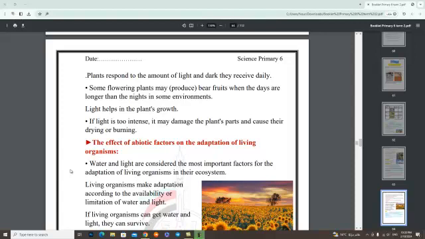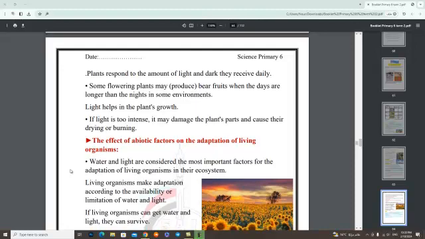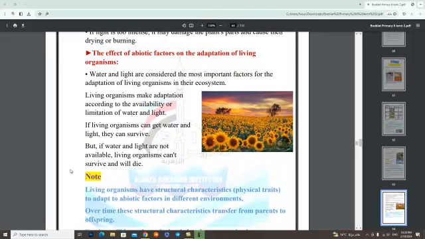The effect of abiotic factors on the adaptation of living organisms. Water and light are considered the most important factors for the adaptation of living organisms in their ecosystem. Living organisms make adaptations according to the availability or limitation of water and light. If living organisms can get water and light, they can survive. But if water and light are not available, living organisms can't survive and will die.